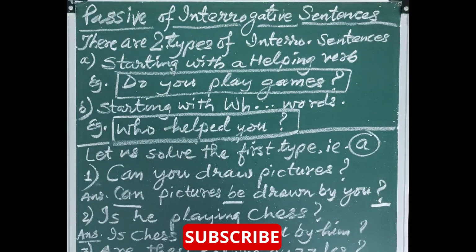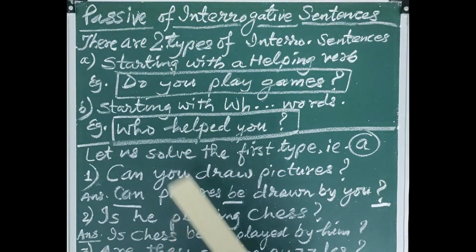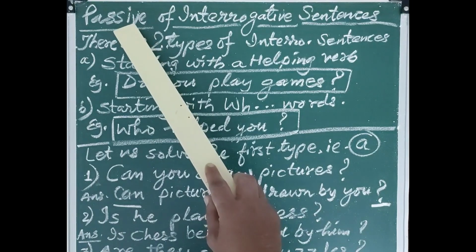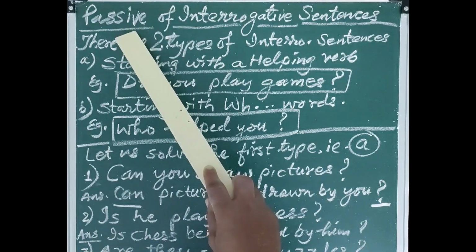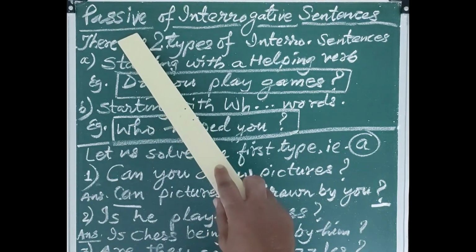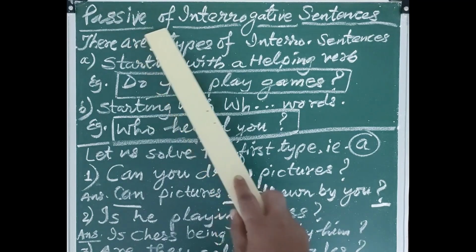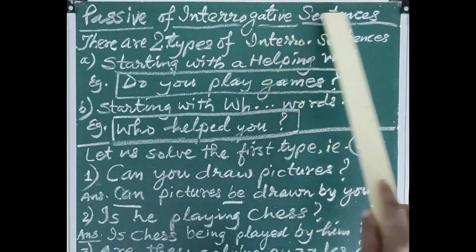Dear friends, now we are going to see some new types of sentences. Now let us see how we can change sentences of interrogation, that is, a sentence which is in the form of a question. How such sentences can be changed into passive voice. So let us see again how we can make passive voice of interrogative sentences.